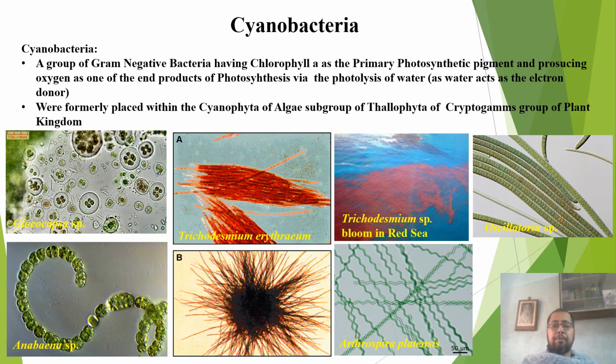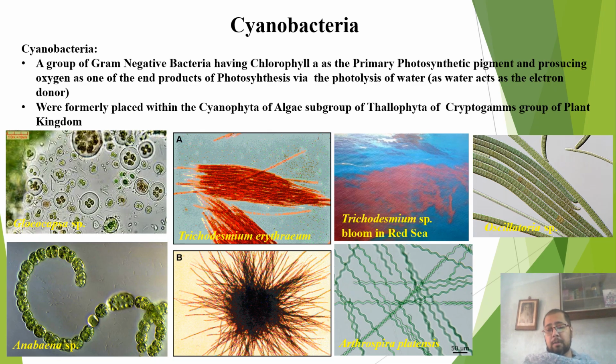They're a group of gram-negative bacteria that have chlorophyll a as the primary photosynthetic pigment. This is what sets them apart from the rest of the photosynthetic bacteria, which mainly have bacteriochlorophyll, a derivative of chlorophyll, not true chlorophyll, as the primary photosynthetic pigment. Whereas these cyanobacteria have chlorophyll a as the primary photosynthetic pigment.